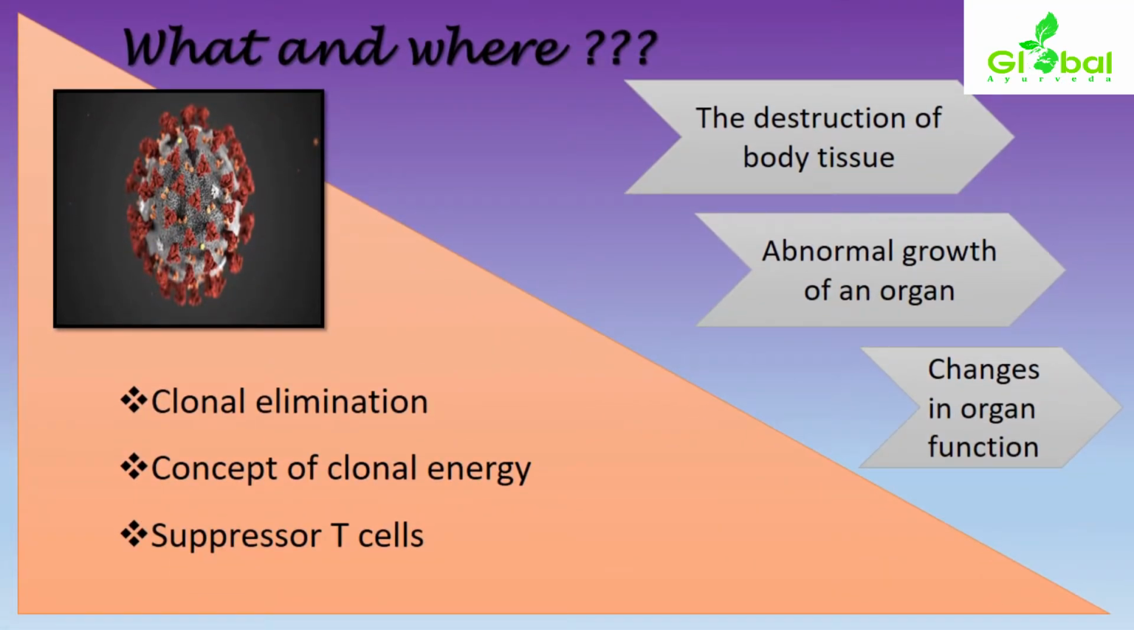About autoimmune related disorders: what and where it happens, or how it becomes threatening to our body. Regarding certain points, like clonal elimination, the concept of clonal anergy, and suppressor T cells. Wherever clonal elimination, that is, clonal antibodies or monoclonal antibodies, are produced in our body, these contents will be enabling this kind of defect in the body's immune system.